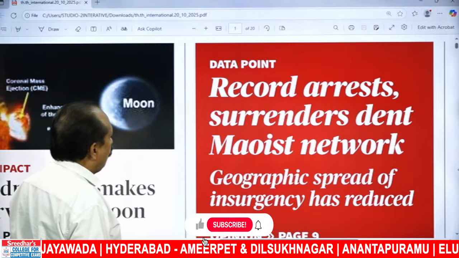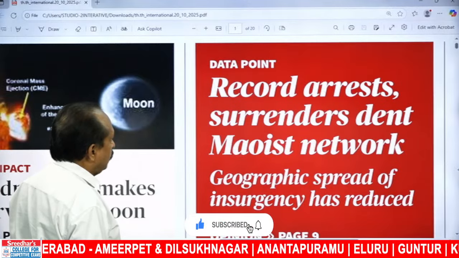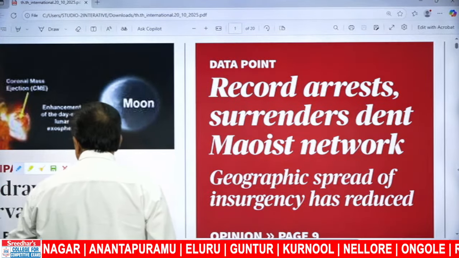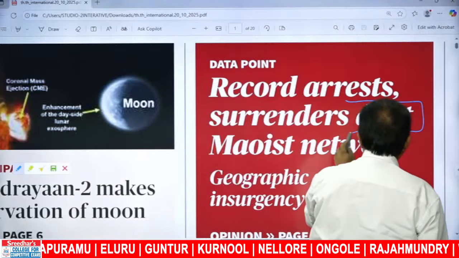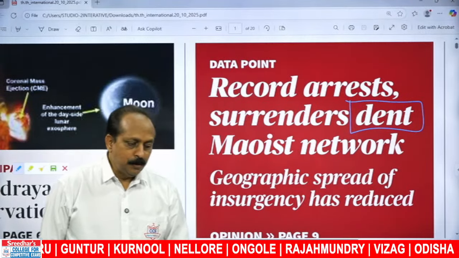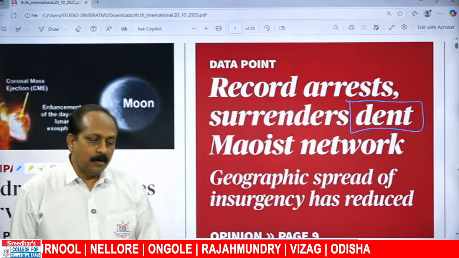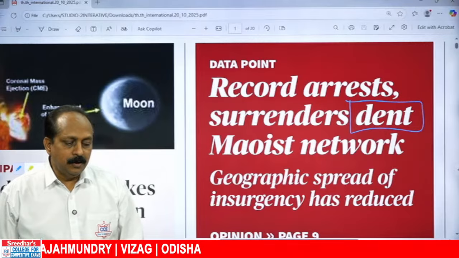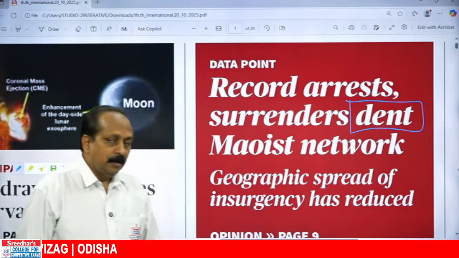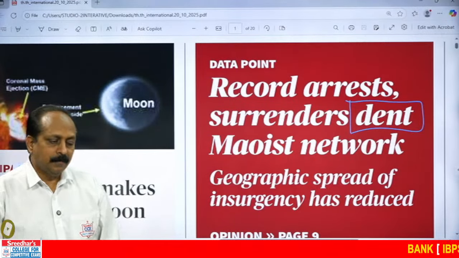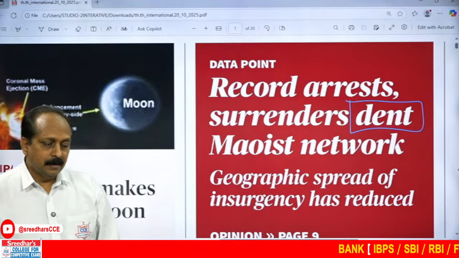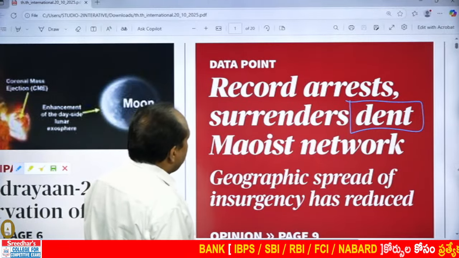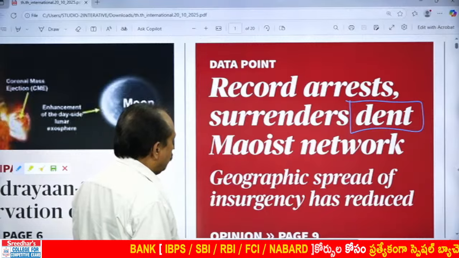Coming to the next one, data point: record arrests, surrenders dent Maoist network. There is one important word here, dent. Dent actually goes with vessels, dishes, cars also. Imagine a flat surface, it goes down, concave shape. Then we use the word dent. Dent, another meaning, make a negative impact on something, to weaken something. Something becomes weak, it makes a negative impact, then we use the word dent. Record arrests, surrenders dent Maoist network.